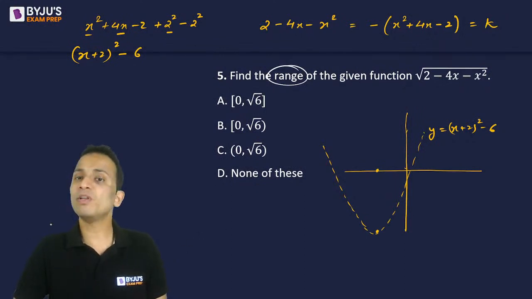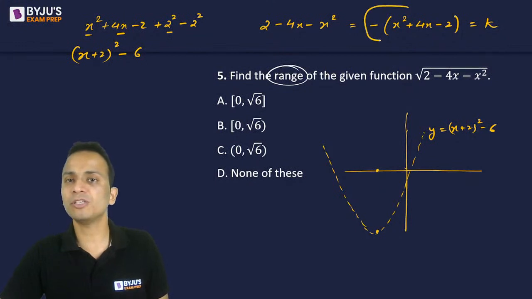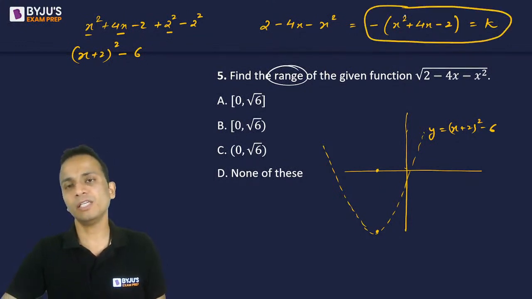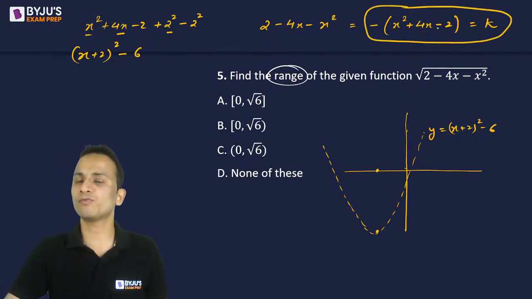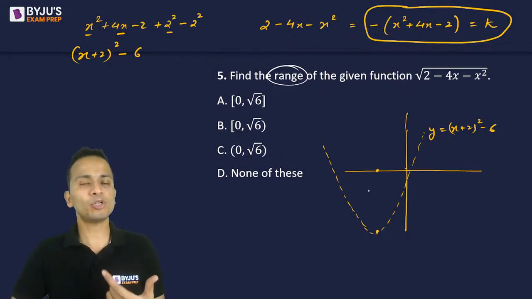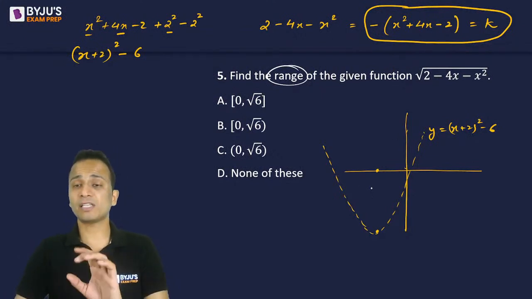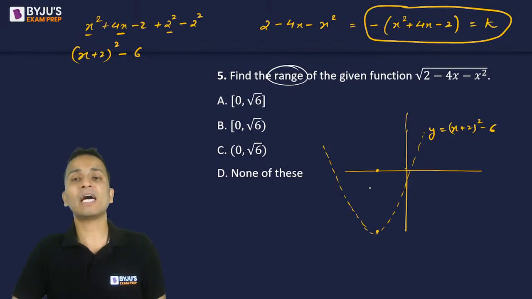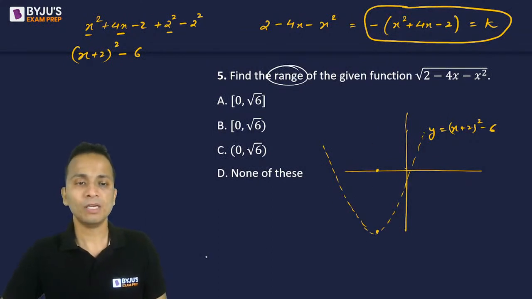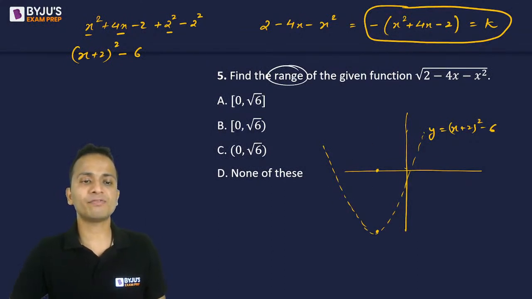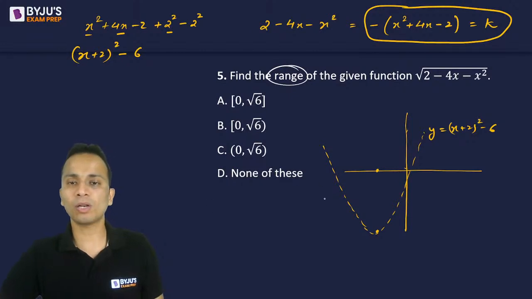Now the next graph will be for this expression given on the top of the screen, negative of x square plus 4x minus 2. Now if I put a negative sign, the graph of f(x) is given, the graph of minus f(x) will completely reflect along the x-axis. So the final graph will look like this.